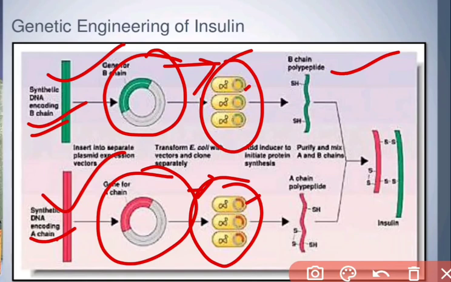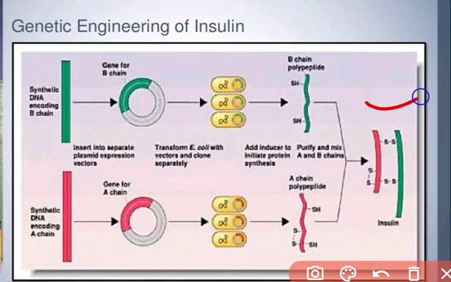Then these A chain and B chain polypeptides are produced as the bacteria reproduce, and by bacterial culture you can get a huge amount of A chain and B chain. These are purified and mixed by which bond? Disulfide bond. So total human insulin is produced by the genetic engineering process called rDNA technology, recombinant DNA technology.